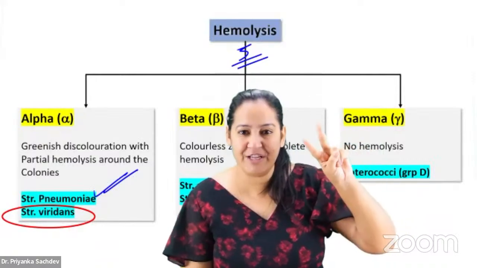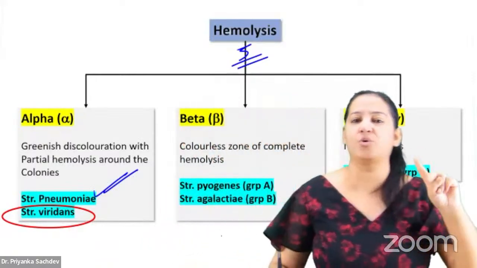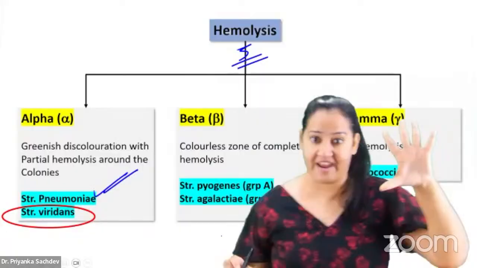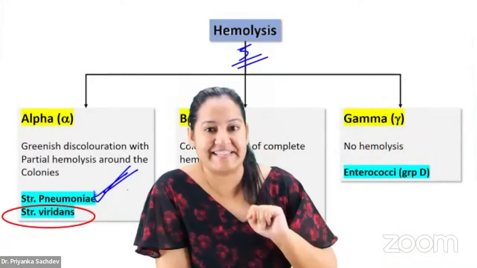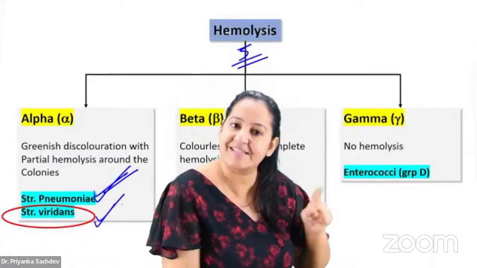In the alpha, I have to teach you 2. In the beta, I have to teach you 2. And in gamma, I have to teach you 1. So total 5. First alpha is done. Pneumonia is done. You know its unique property. You know its diseases. Now tell me the unique property and diseases of viridians.